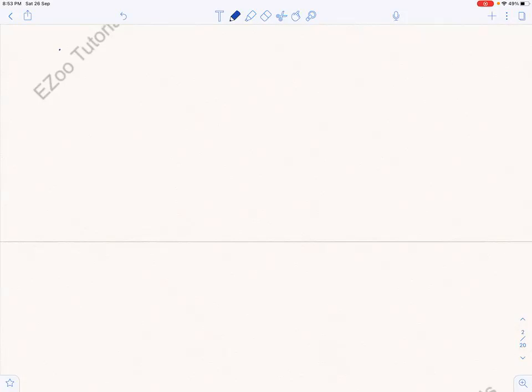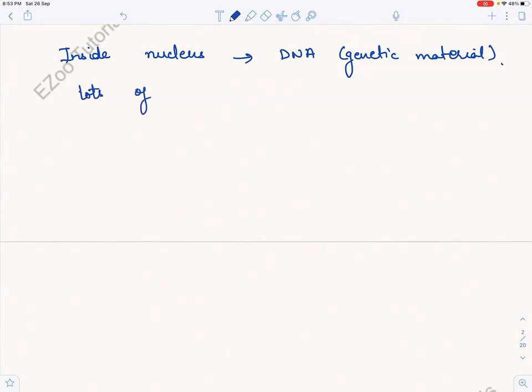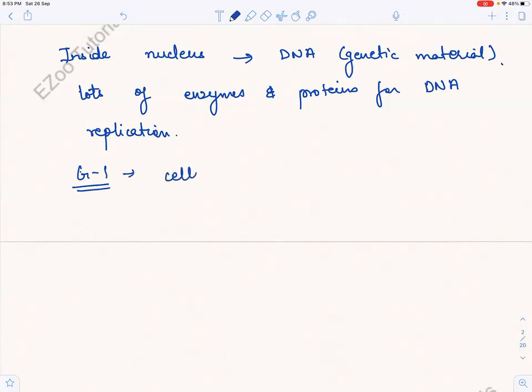तो और न्यूक्लियस में क्या होता है? Let's see. Inside nucleus, there is what? There is DNA, and DNA is the genetic material. So the cell should make what? The cell should make lots of enzymes and proteins for DNA replication. So basically what is it doing? It is getting ready for mitosis. Okay, so in G1 phase, what happens? The cells get ready for mitosis.